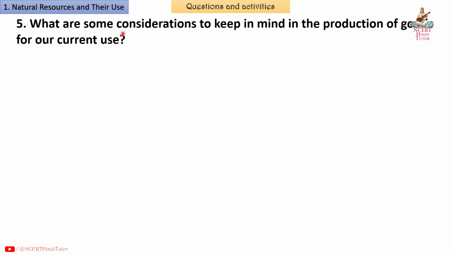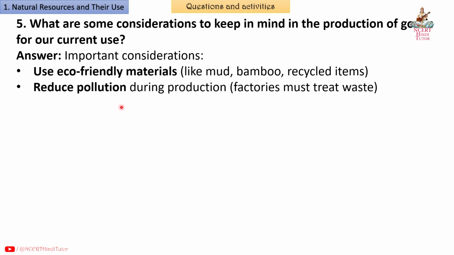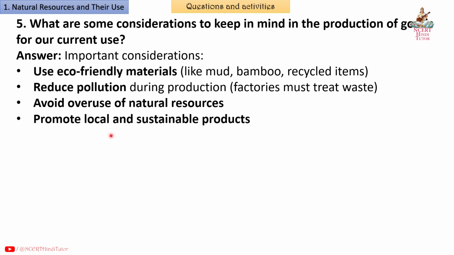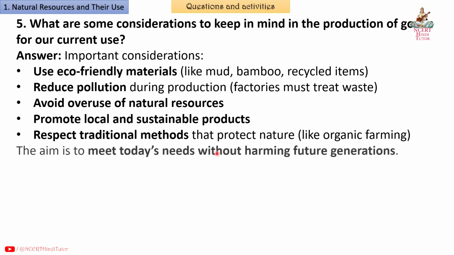Question 5. What are some considerations to keep in mind in the production of goods for our current use? Answer. Important considerations: use eco-friendly materials like mud, bamboo, recycled items, reduce pollution during production, factories must treat waste, avoid overuse of natural resources, promote local and sustainable products, respect traditional methods that protect nature like organic farming. The aim is to meet today's needs without harming future generations.